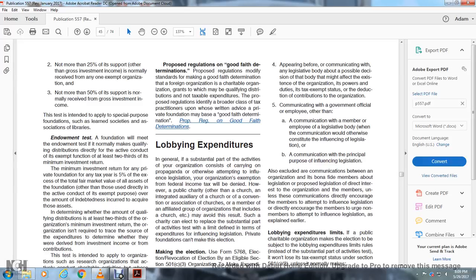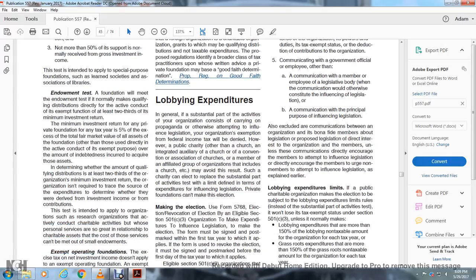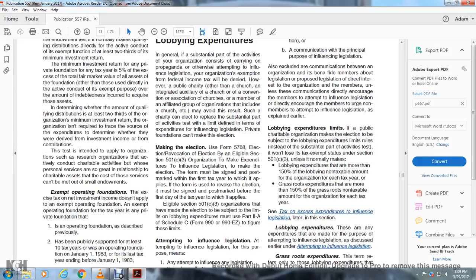Lobbying expenditures in general. If a substantial part of the activity of the organization consists of carrying on propaganda or otherwise attempting to influence legislation, organizations exempt from federal income tax will be denied exemption. However, a public charity other than a church, an integrated auxiliary of a church, a convention or association of churches, or a member of an affiliated group of organizations that includes a church, may avoid the result. Such a charity can elect to replace the substantial part of the activity test with a limited, defined term of expenditure for influencing legislation. Private foundations can't make this election.